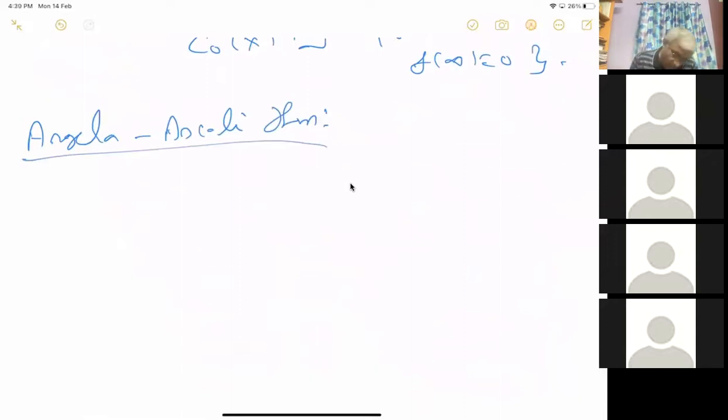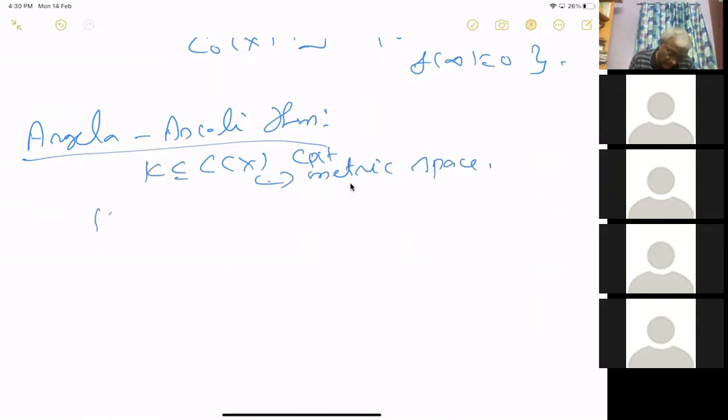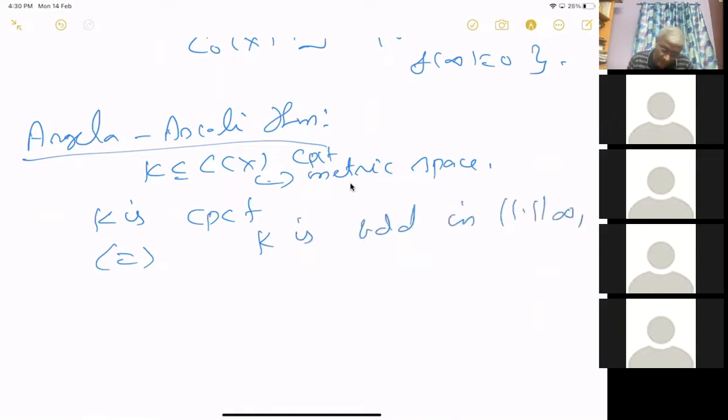So that theorem says the following. Again, you consider C of X, where X is a compact metric space. Then you consider a K contained in this. K is compact is equivalent to this: K is a bounded subset in norm infinity, closed, and equicontinuous. Right?